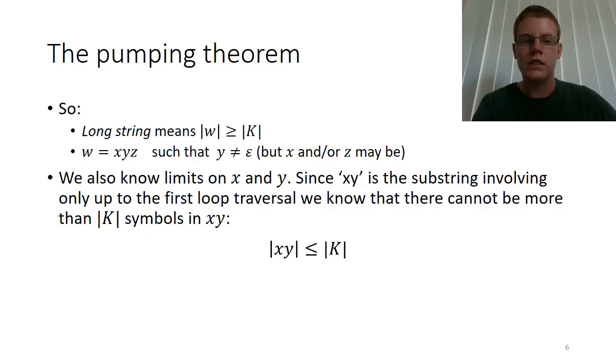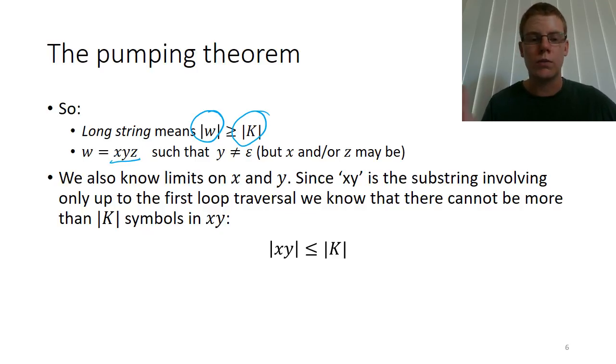So we said formally that what we mean by a long string is a string where the number of symbols in the string is greater than or equal to the number of states in the minimum DFSM that accepts the string. Correction, accepts the language. So we iterated that we can break the string up into 3 parts, X, Y, Z, where the middle part Y is a single traversal through the loop, so it cannot be empty, but the start and end parts are the part that leads up to the start of the loop, which may be empty, and the part that consists of the remainder of the traversal of the machine, which may also be empty.